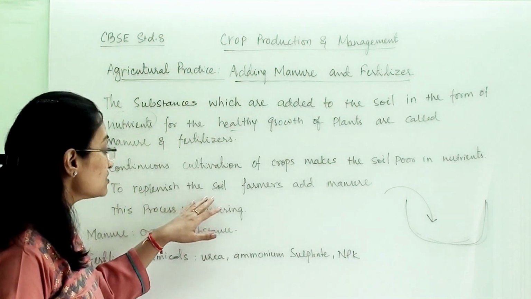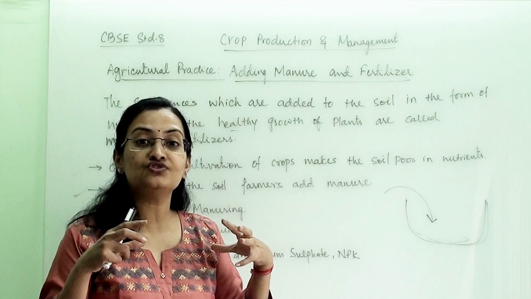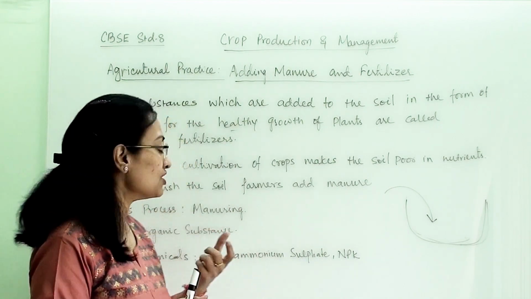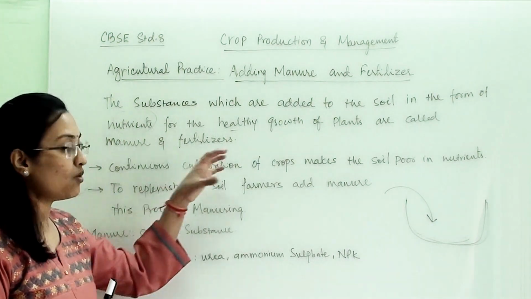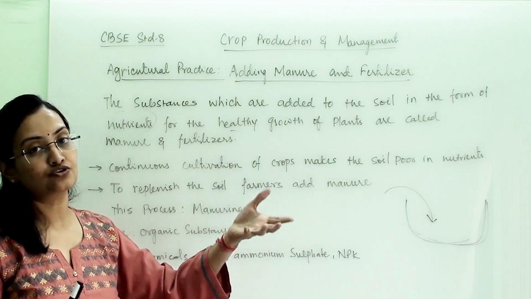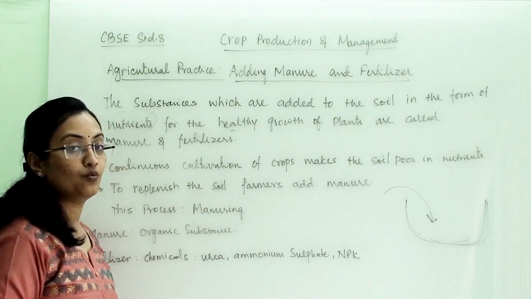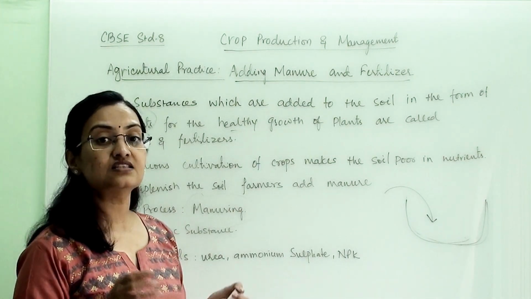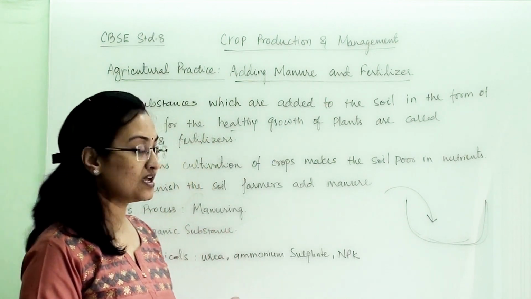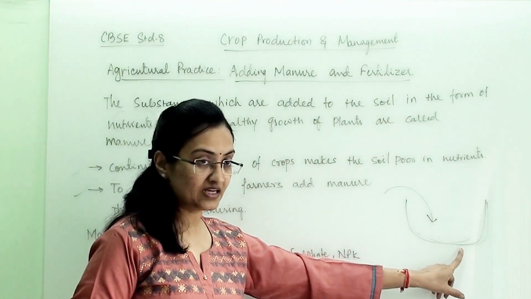So to replenish the soil, farmers add manure. We have to add all those nutrients back. That process is called replenishing of the soil. We are adding all those nutrients back to the soil so the soil can give those nutrients to plants again. This process is known as manuring. When farmers add these nutrients to the soil and mix them with it, that process is known as manuring. Manures are organic substances, as I have explained earlier.